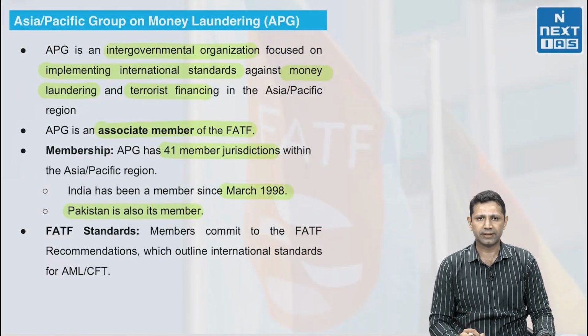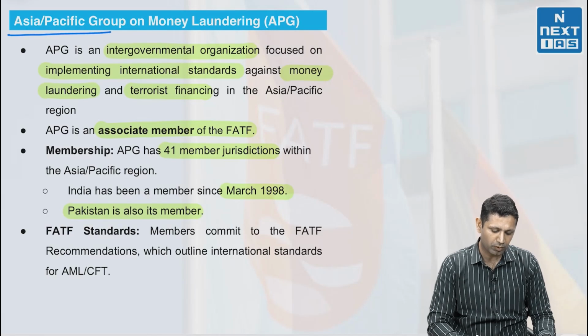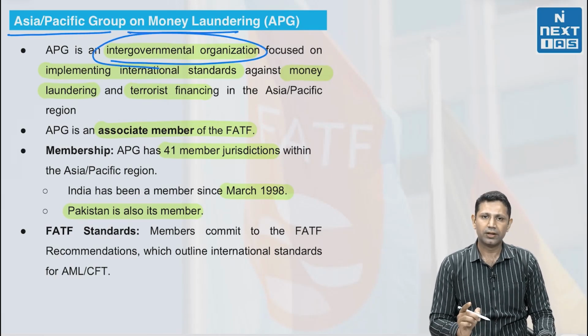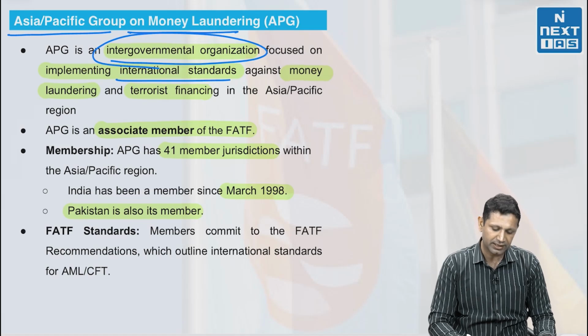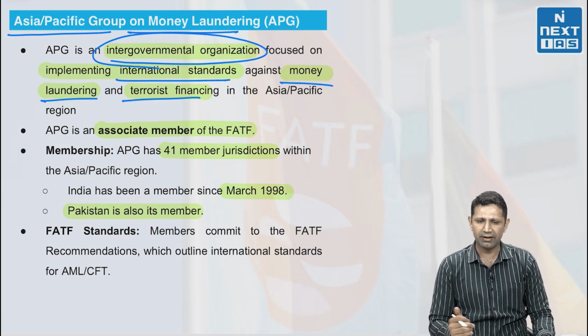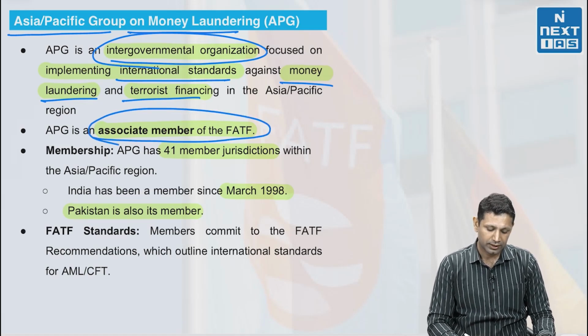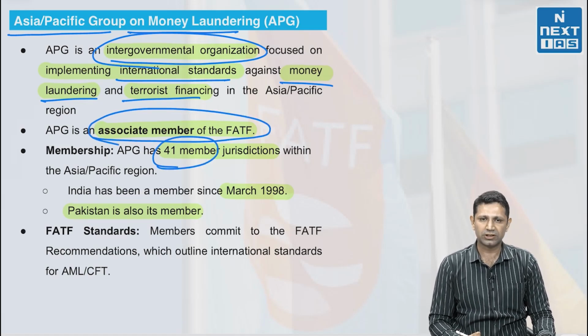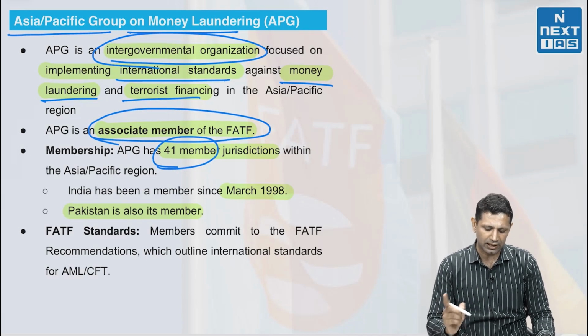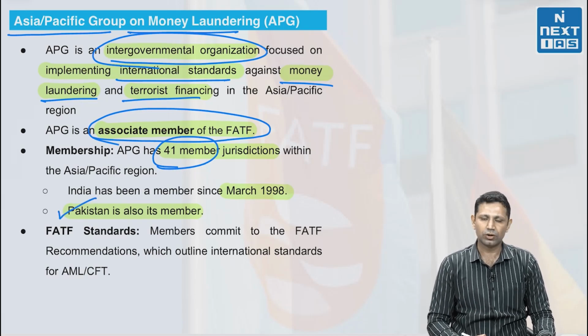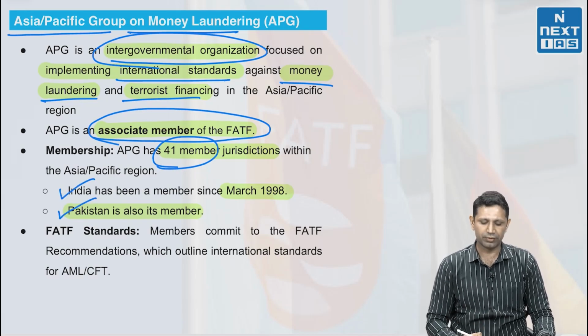Then one last thing, that is the Asia Pacific Group on Money Laundering. This is an intergovernmental organization that is implementing the international standards against money laundering and terrorist financing that are set by the FATF. It is an associate member of FATF, first of all. Then there are 41 members in its jurisdiction, and both India and Pakistan are its members. So Pakistan is also a member of it and India is also a member of it.